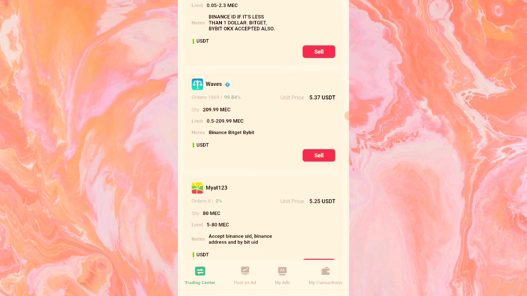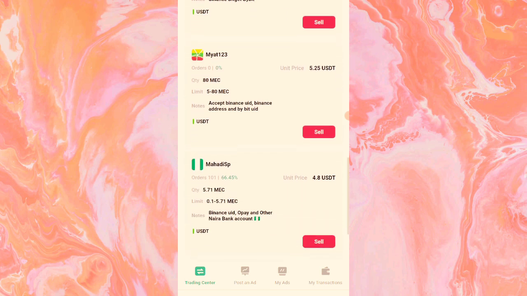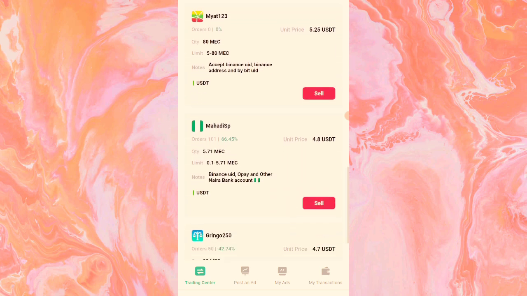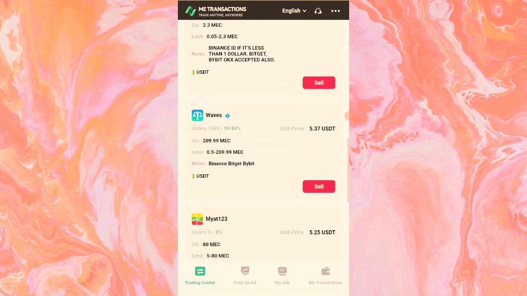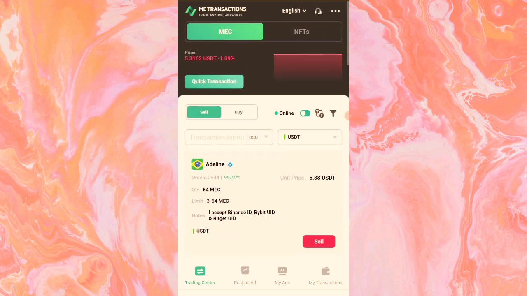So anybody you are selling to, take note of their acceptable forms of payments. You see, accept Binance UID, Binance address, and Bybit UID. So meaning that this person wants to be doing internal transfer. So take note, for those that are selling minimal amounts, small amounts, then you have to take note of the information that the buyers are doing.